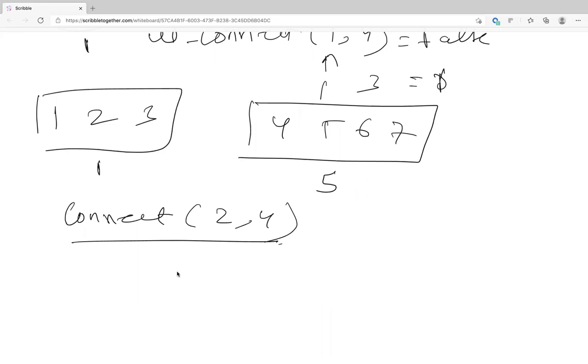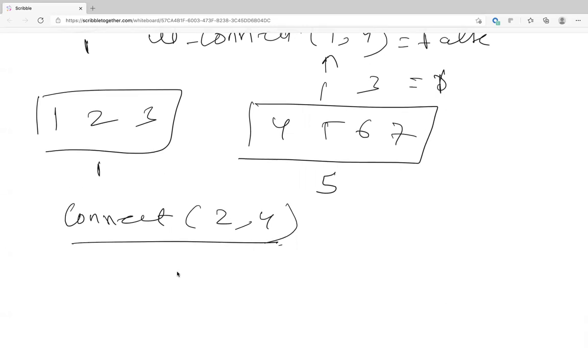Fine. Now what do I need to do to connect them? I need to make the ID of one the same as the other. So basically the ID of 1 is 1, 2 is 1, 3 is 1, 4 is 5, 5 is 5, 6 is 5, and 7 is 5. Is that clear? Okay. Now tell me if I wanted to connect 2 and 4, what will I do?